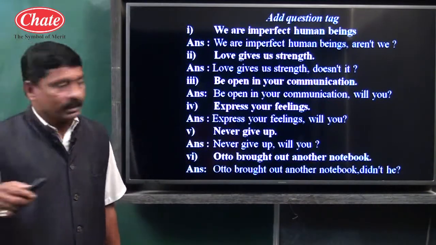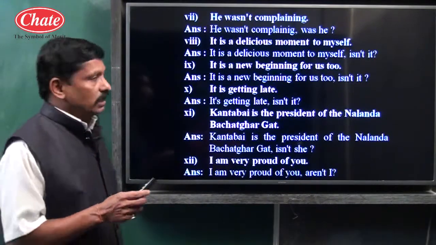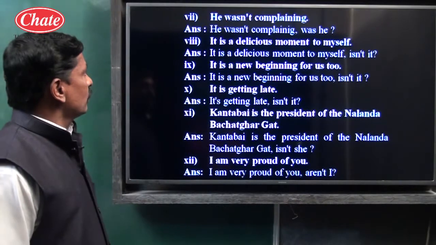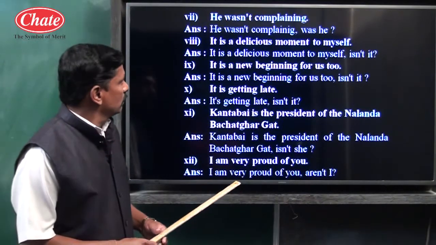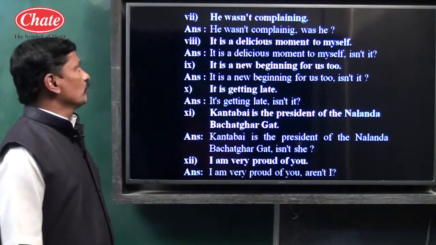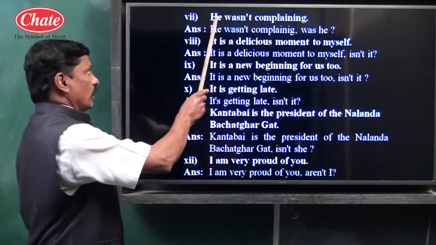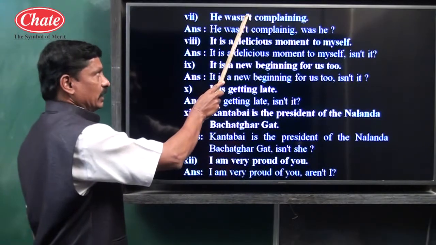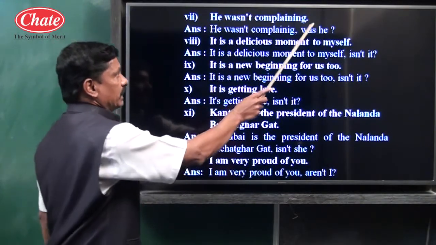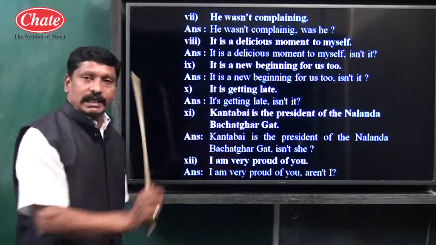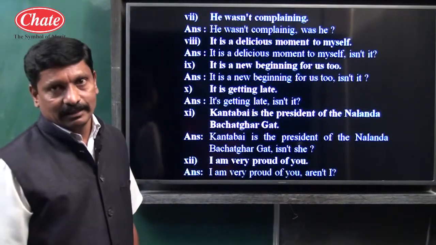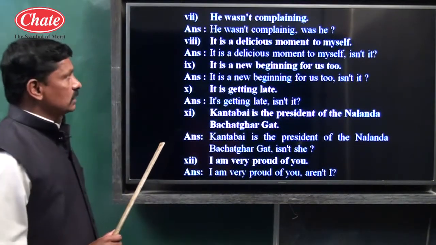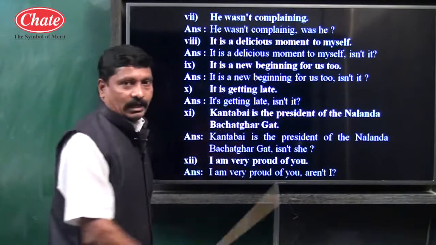I hope you are getting it. Let us take the next examples. Example number 7, children. See, he wasn't complaining. They have already given the pronoun, we have used it. The given sentence is negative, N apostrophe T is given, so the tag should be positive, and was itself is an auxiliary. So, he wasn't complaining, was he?